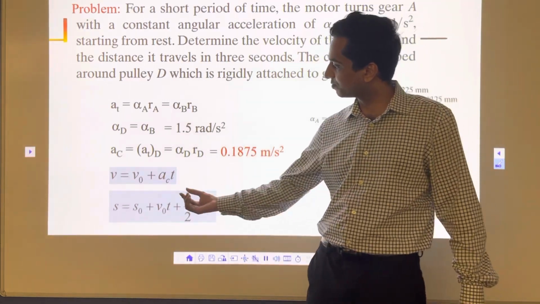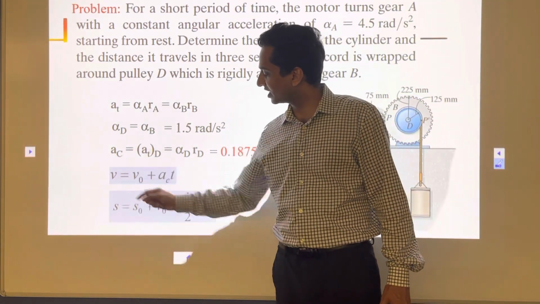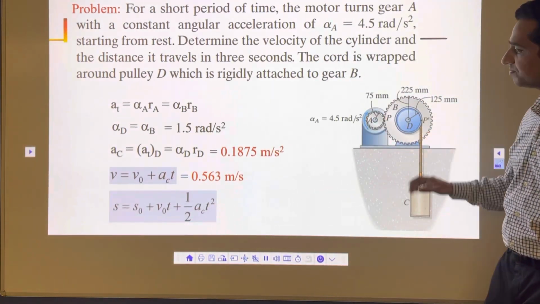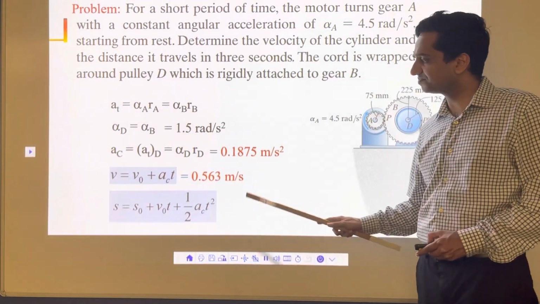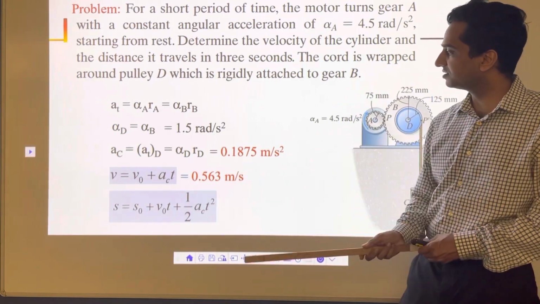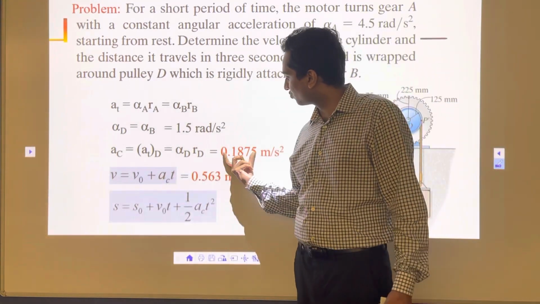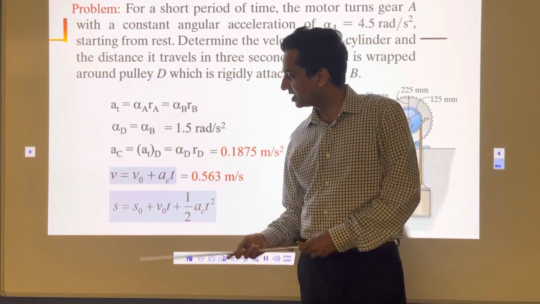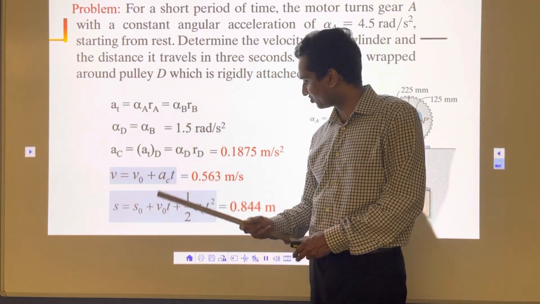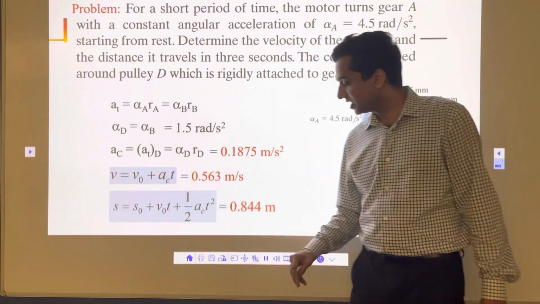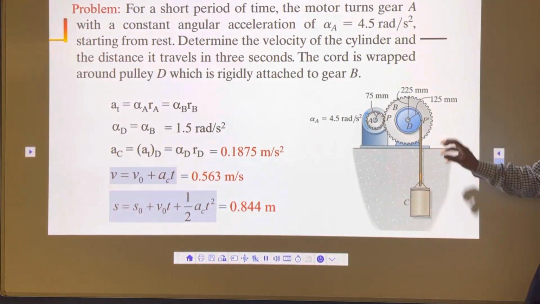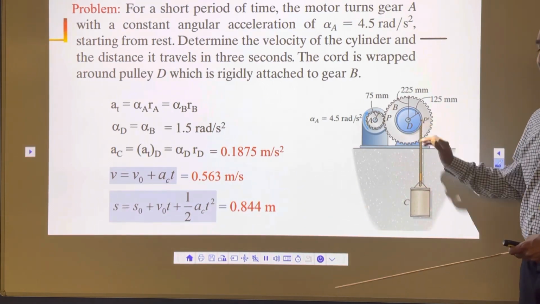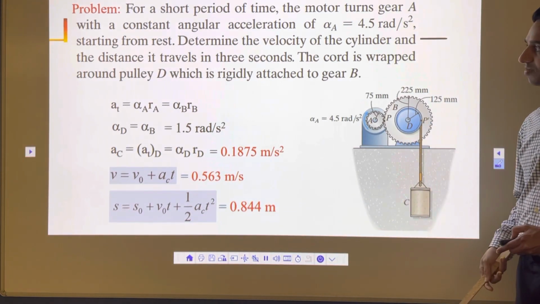Once I have that, I'm going to put it here at the 3-second mark, and I will get velocity. If I do that, the velocity at the 3-second mark for this entire thing is 0.56 meter per second. And then for the final distance traveled, I'm going to take this 0.1875, put it here, t is equal to 3 seconds, times 1/2, and I'll get the distance traveled s, which is 0.844 meter. It means it's going to go upward 0.844 meters, or 84 centimeters. That's how we can solve this problem.